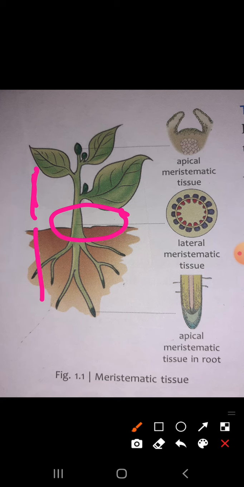So these are the two types of meristematic tissue. Now we will study about permanent tissue. About permanent tissue, I will give you a very brief explanation in my next video.